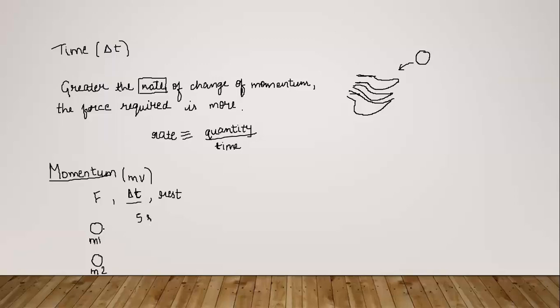We will see that the final velocity of this body is v1 and the final velocity of this body is v2 because their masses are different. So the lighter body will reach more speed because if m1 is less than m2, then v1 will be more than v2 and vice versa.